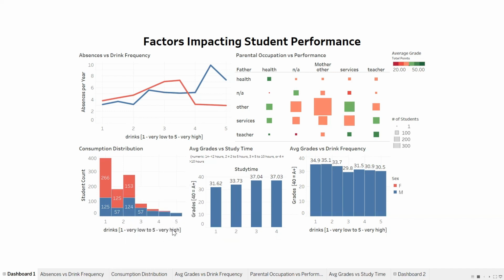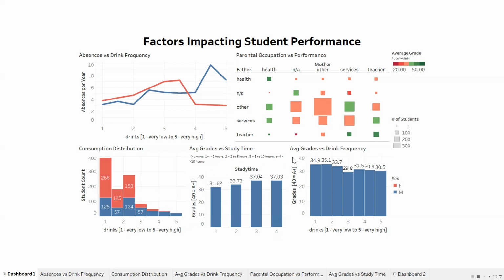My next viz compares average grades versus study time. So this one shows that with more study time, the average grade increases, but peaks and plateaus at the 5 to 10 hour category of study time, which is the numeric number 3, the third column. And the caption for this is above the viz.